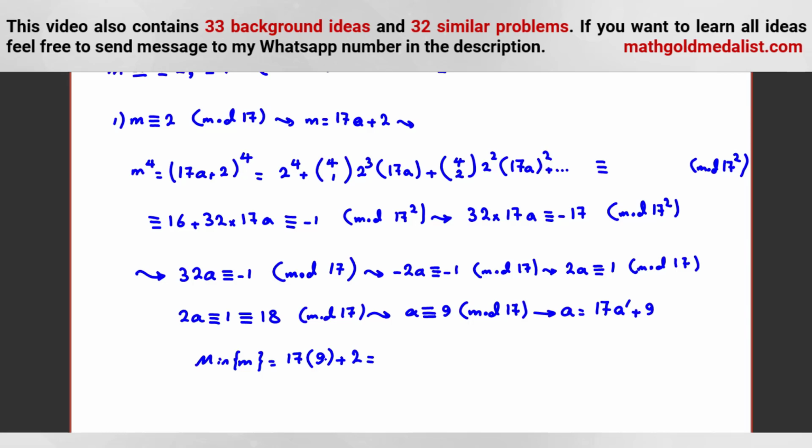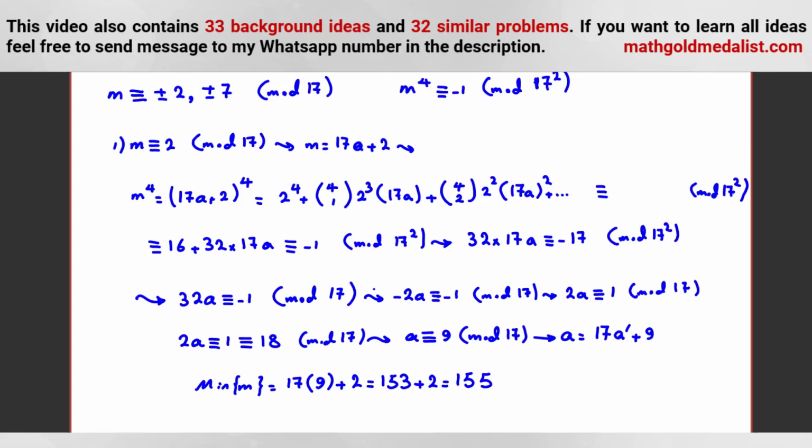In this case, it's what? 9 times 17: 9 times 7 is 63, 9 times 1 plus 6 is 15, so 153, plus 2 is 155, okay? It is our first case. For each case, we want to find the minimum answer, and between those 4 minimum answers, we should find the minimum.